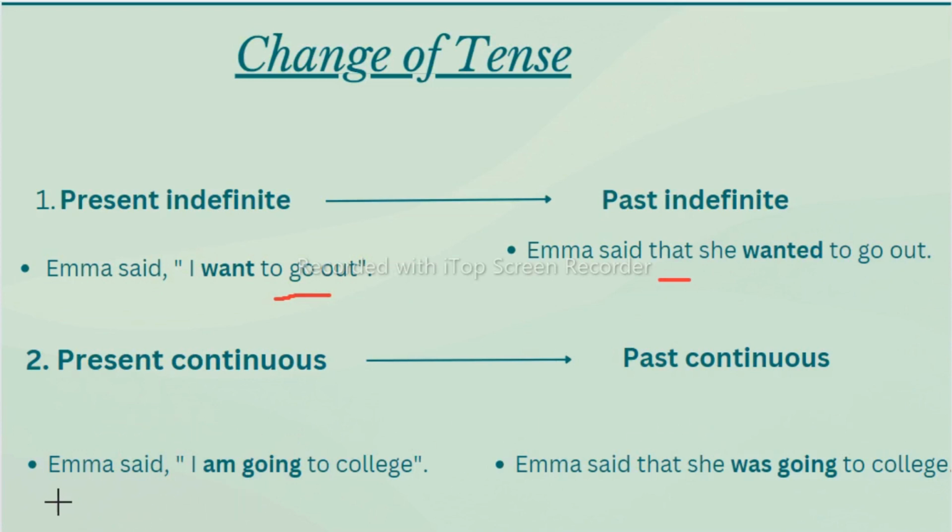For example, you can see here Emma said, I am going to college. Emma said, remove this inverted commas and commas, in place of that we will write that. Then again this I will change to she, because we are talking about Emma the third person, it will change to she. She was going, because this I am going is in present continuous. If we change to past continuous, this I am becomes was, and this going as it is, was going to college. It's very simple.